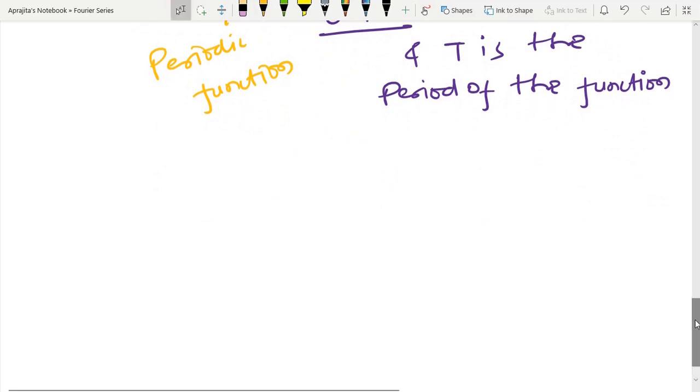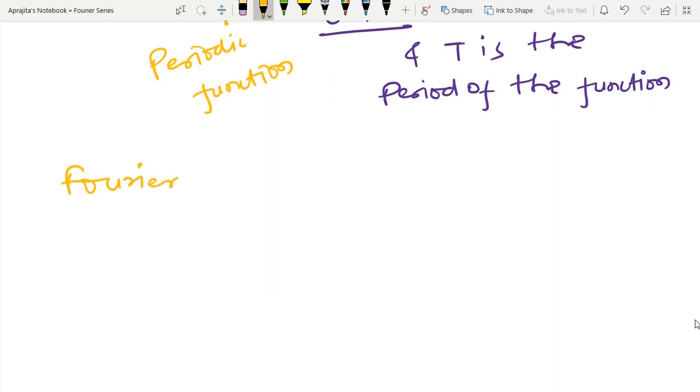So now let us come to the theorem called the Fourier theorem.